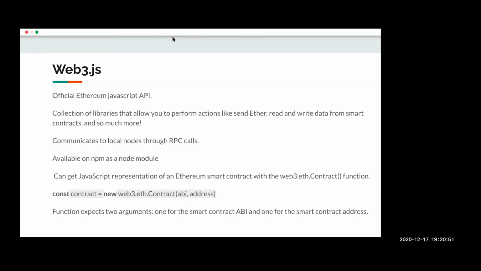Once I integrate it with my client-side application, I can pass it my smart contract ABI and my smart contract address. Then I can construct a contract object using which I can call any smart contract function, read any data from the smart contract, and also add event listeners for events emitted from the smart contract.